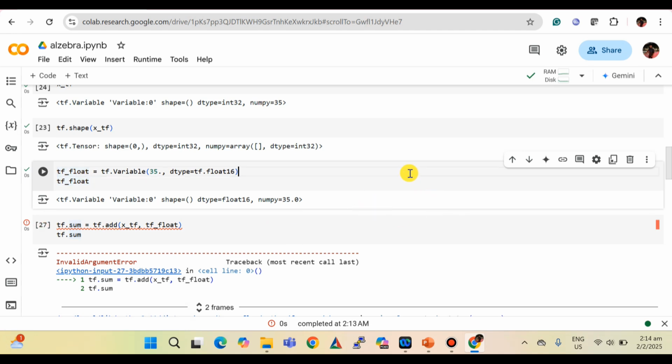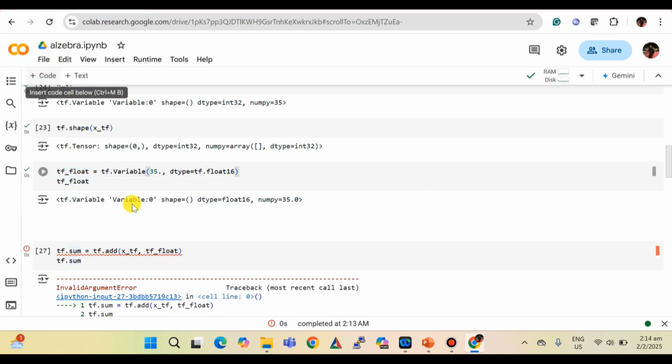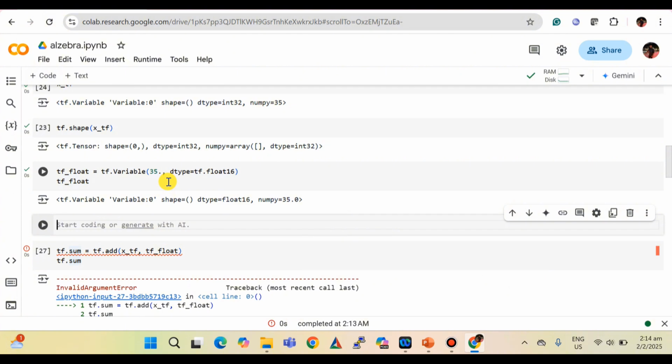I'm going to insert one more value here, and I define y underscore tf equal to tf dot variable, and then I'm going to put one value.